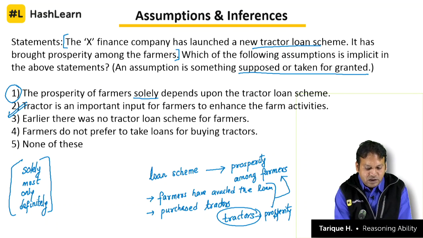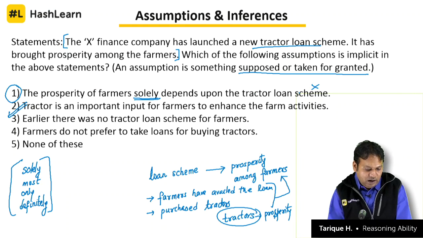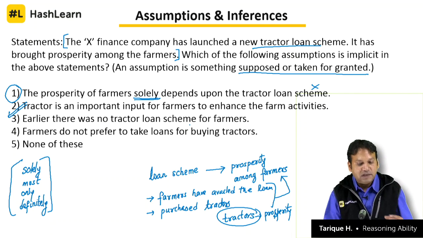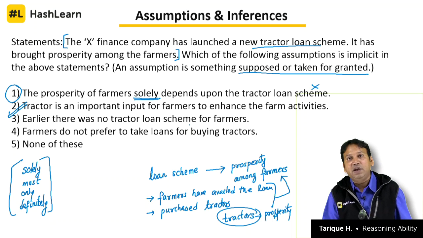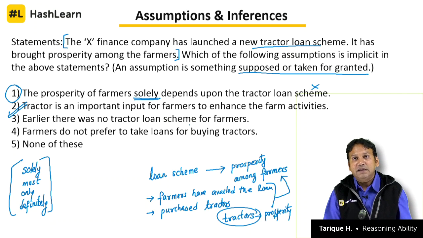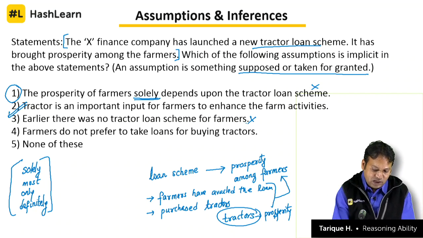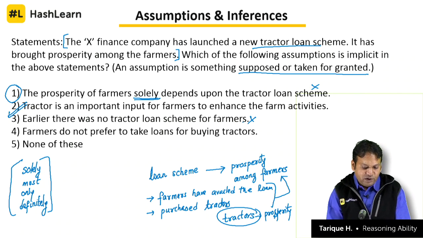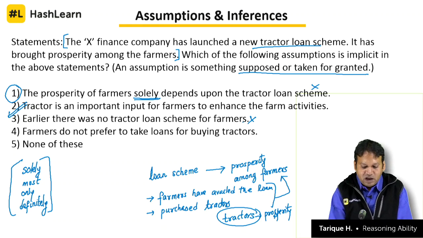Saying that prosperity depends on the tractor loan scheme, that it solely depends, is what makes this option wrong. Earlier there was no tractor loan scheme for farmers. How do we know that? This X finance company has brought in a new tractor loan scheme. Does it tell us that earlier there was no tractor loan scheme? No. So that's why this is not the answer. And farmers do not prefer to take loans for buying tractors. Now this is out of context, so this is not it. That's why the answer is 2.